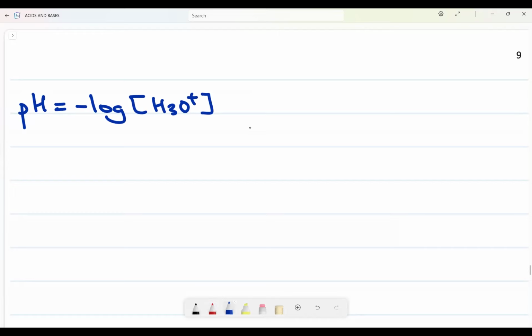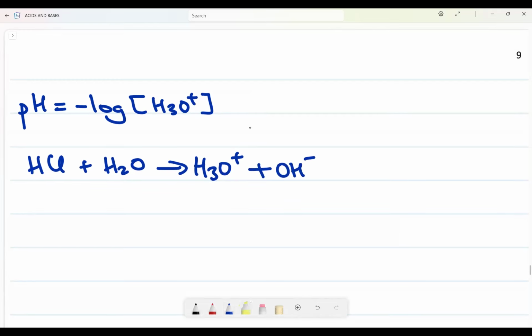What if I react HCl with water, and it gives me H3O plus and Cl minus? I need to find the pH of HCl. Let's say HCl has a concentration of 0.5 mole per decimeter cubed.